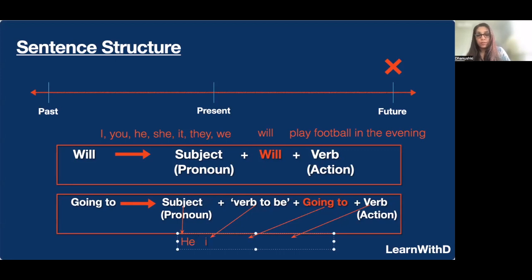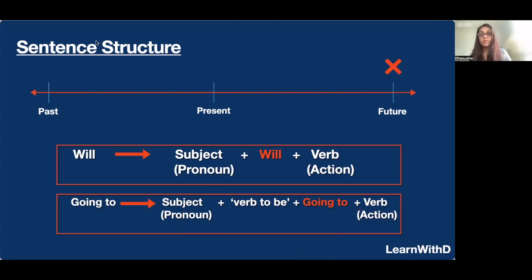So what is the verb to be? He is. Very good. Then we have to put going to. And what's the verb? Let's say play. All right. He is going to play football in the evening. Same example as above. All right. So I hope this is clear. Let's move on to the next slide.